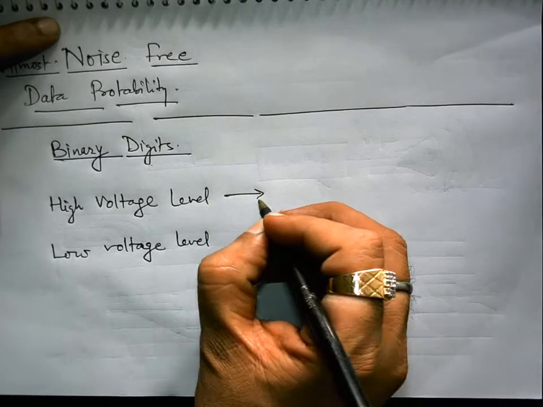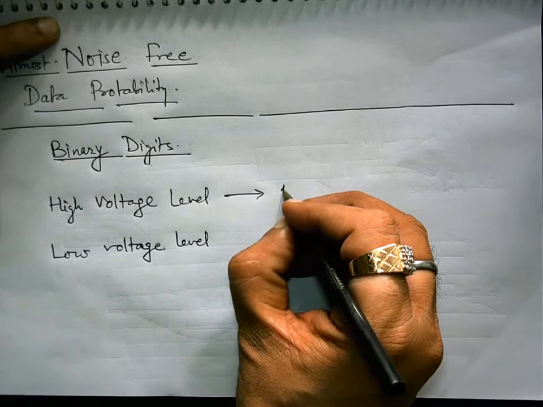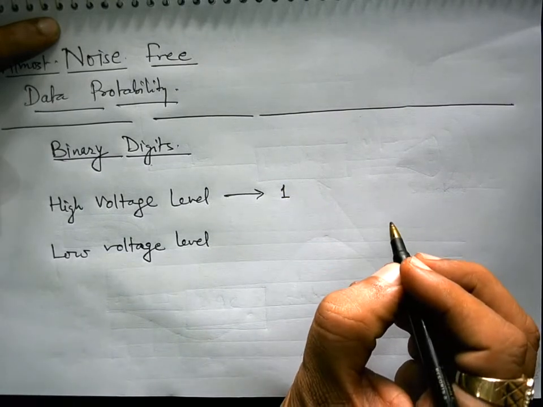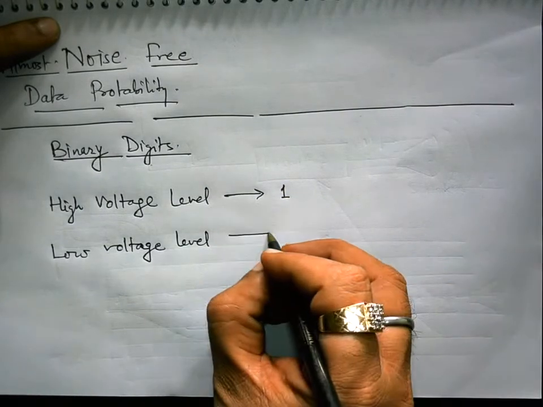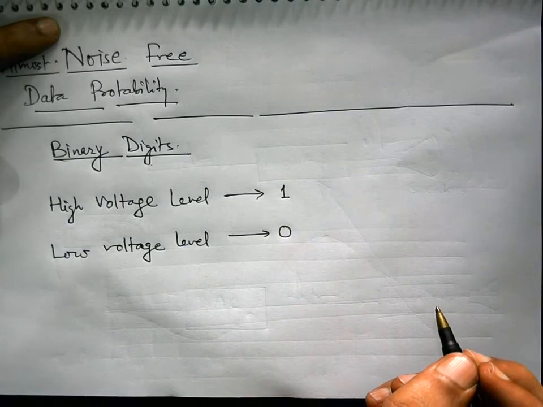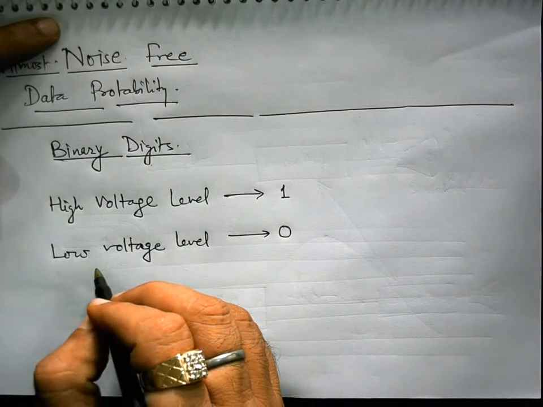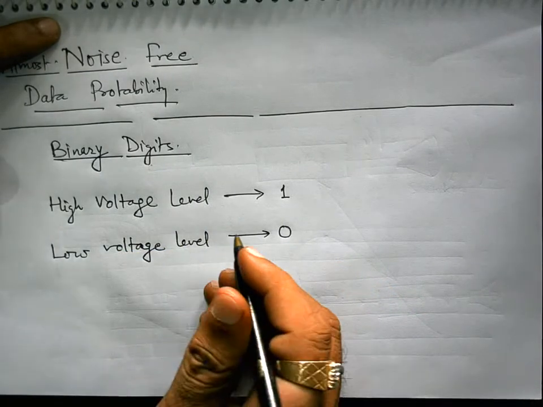To make the representation convenient, we put a symbol 1 to represent the high voltage level and a symbol 0 to represent the low voltage level, or this may be a high current level and low current level also.